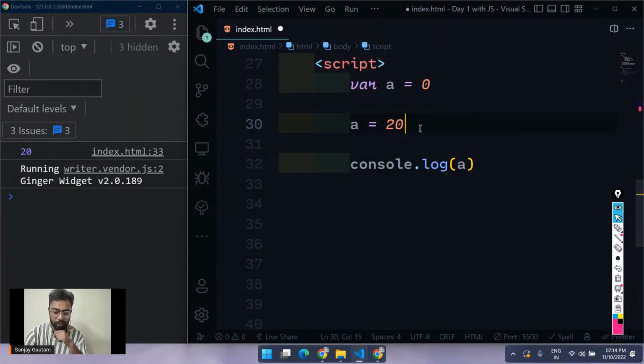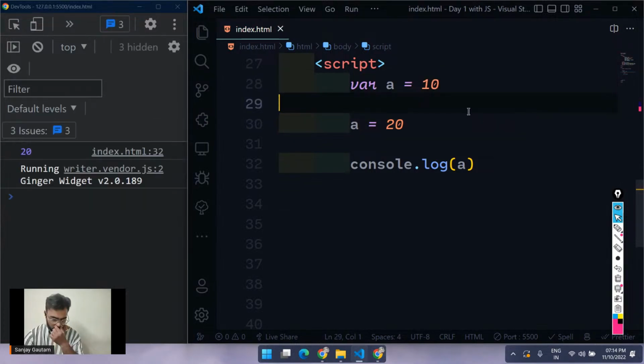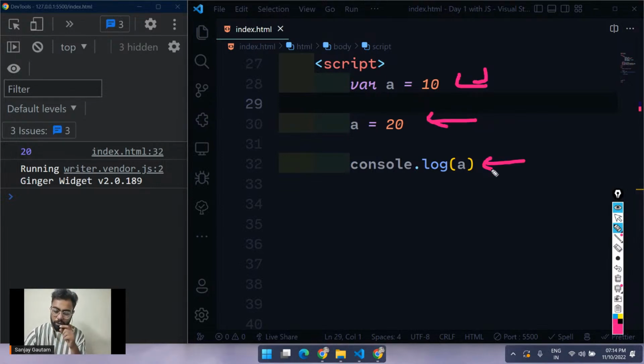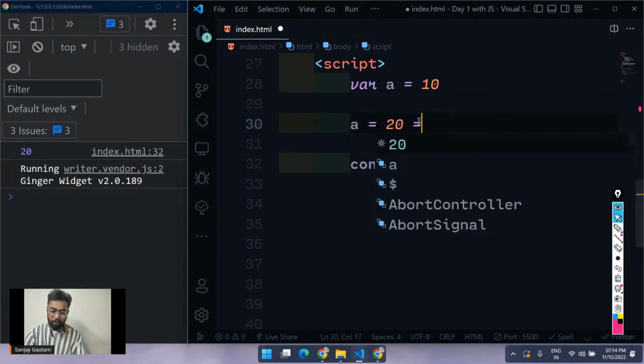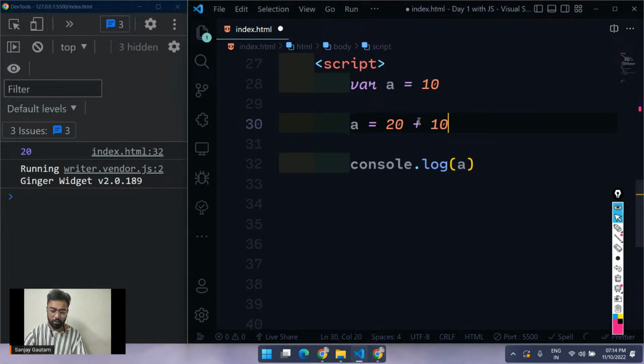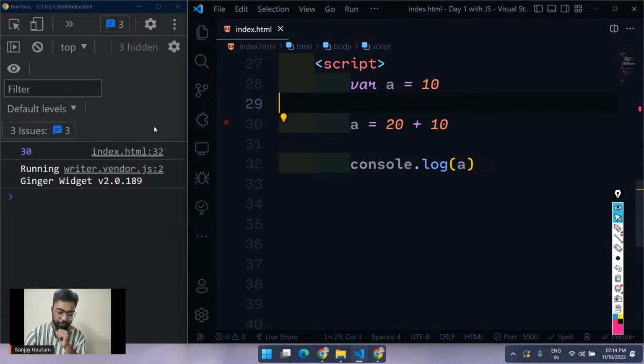Remember, we can do this. Let's make the initial value of a 10. Initially the value of a was 10, and after that it became 20, and that's why if we do the console log of a here, I am getting 20. I can also make a equal to a plus 10. I'm saying that a is equal to a plus 10.